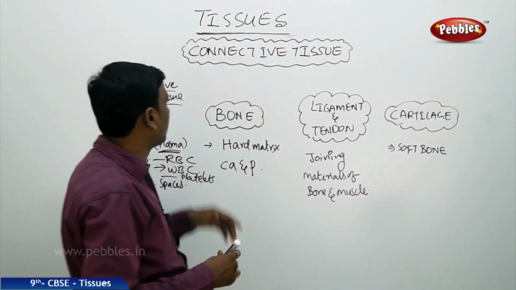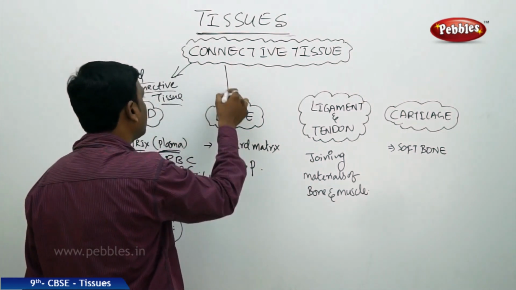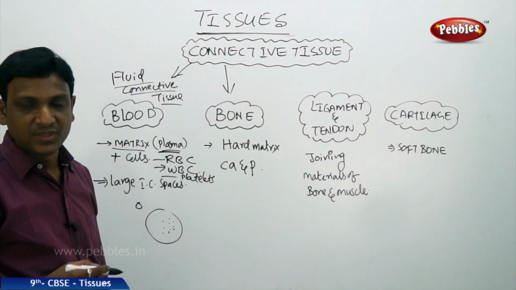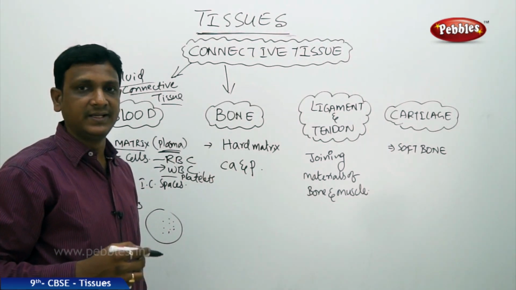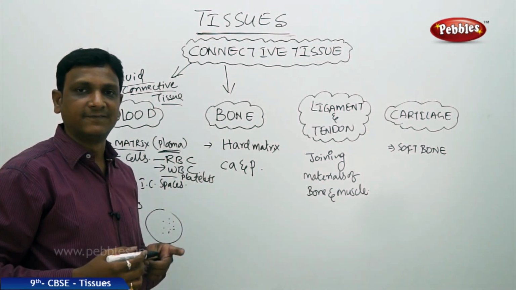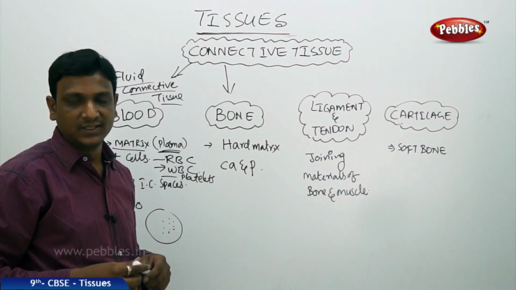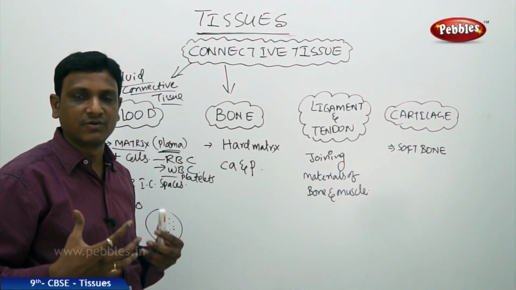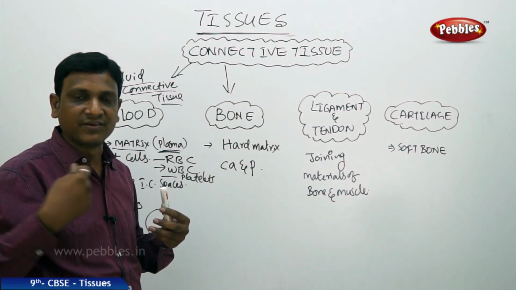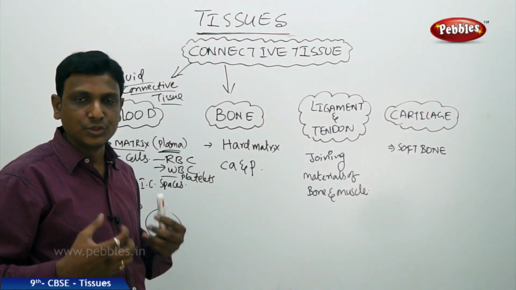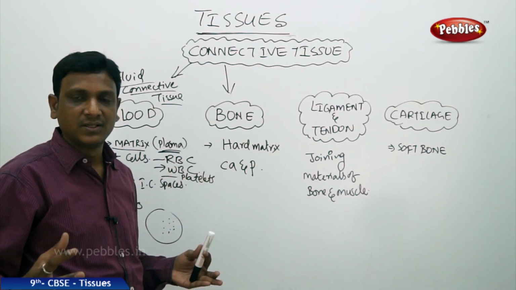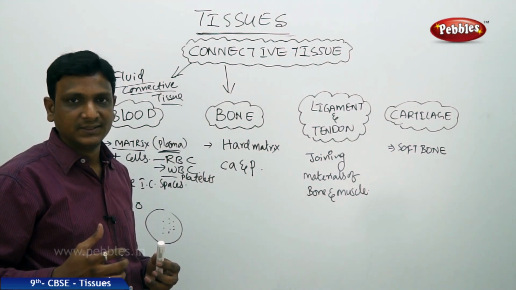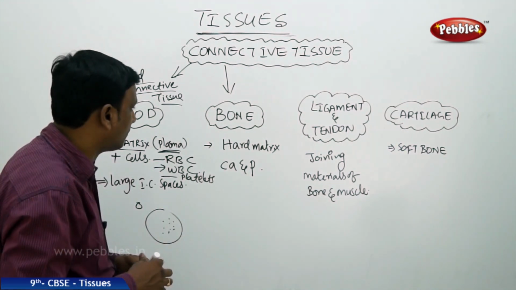So let us look at the second connective tissue. The first one is blood and the second one is bone. Bone is a hard tissue which gives mechanical strength. It gives a shape to our body framework, that is the skeleton. So we have a set of bones, a frame of bones present inside our muscles. Muscles are wrapped around the bones. The bones give a specific shape. The shape you have is because of the bones, because of your skeleton. So they provide mechanical strength and support.